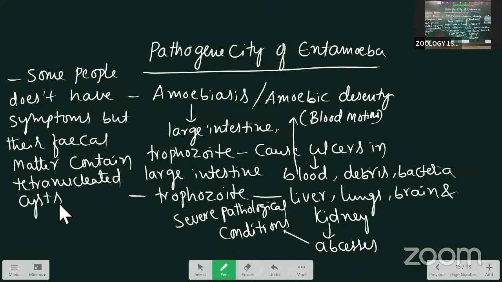These people are called asymptomatic cyst passers. This is also important for the 2 marks.